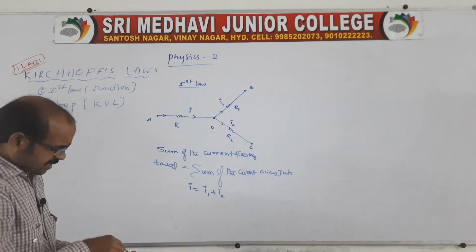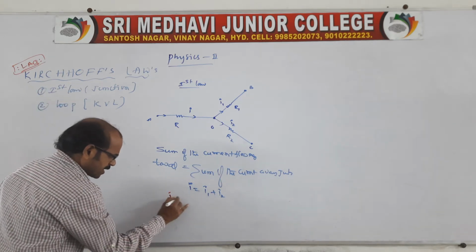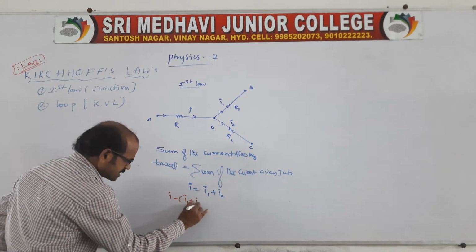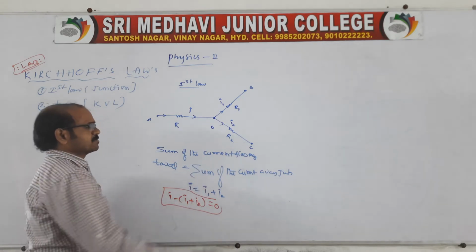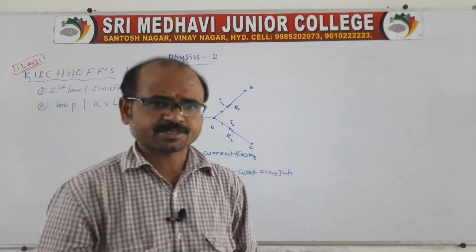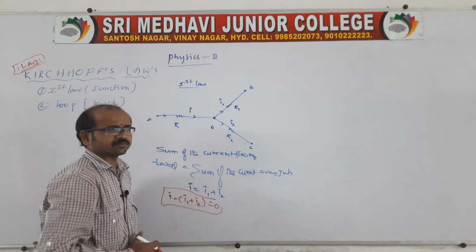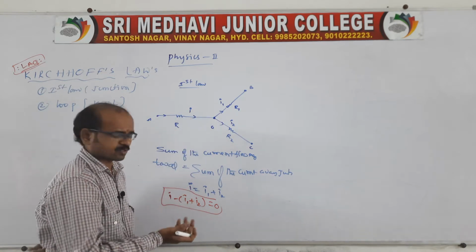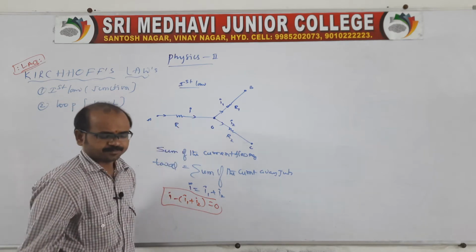In this first law, we can also state it like this. If I take this, I minus (I1 plus I2) is equal to 0. Of course, the sum of the currents in a junction is equal to 0. The algebraic sum of the currents in a junction is equal to 0. Yes, we can also say it like this, because it is the sum of the currents, no? Then it is nothing but the first law.